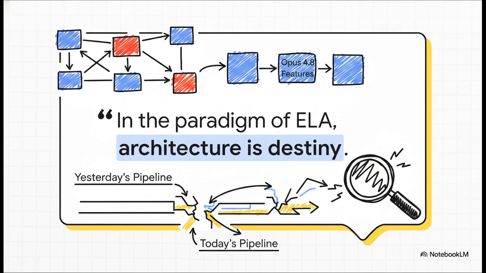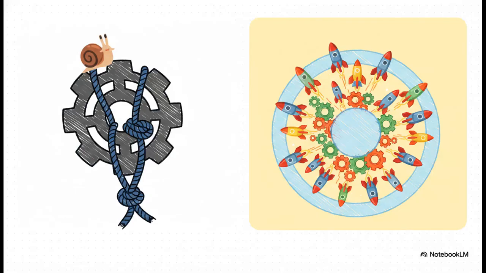Most channels right now, they're going to show you benchmarks. We are going to show you which nodes in your current LangGraph graph need to be reassigned this week and exactly why. This isn't just a passive review. Consider this an aggressive, high-value architecture audit trigger. Okay, let's dive right into this.